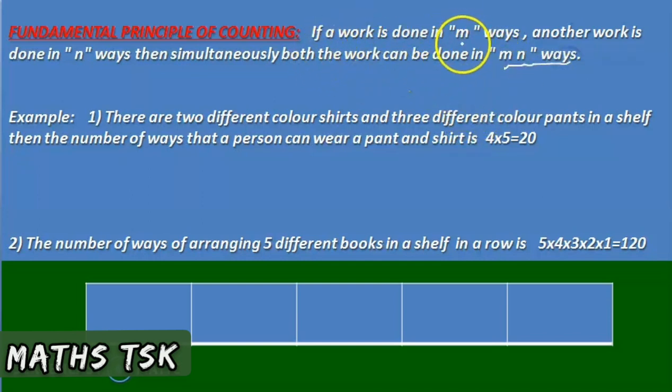So the work is not completed here. The work is done in m ways, another work is done in n ways. Now the work is completed. The total work done here is m into n ways. For example,